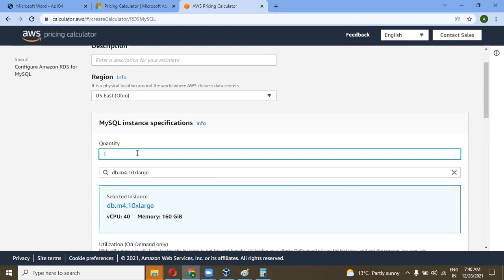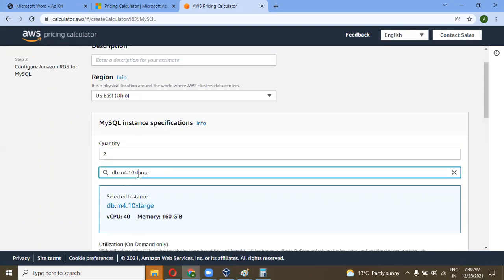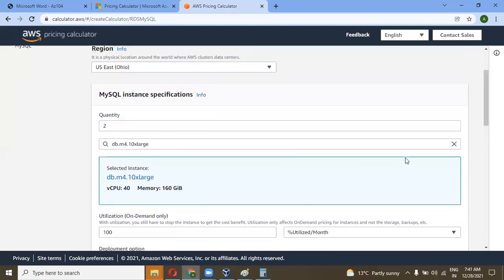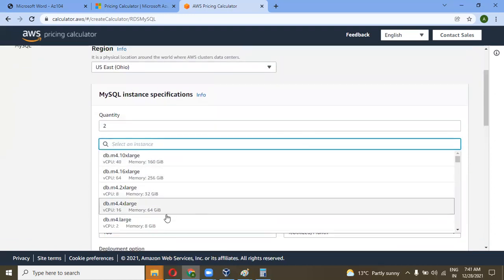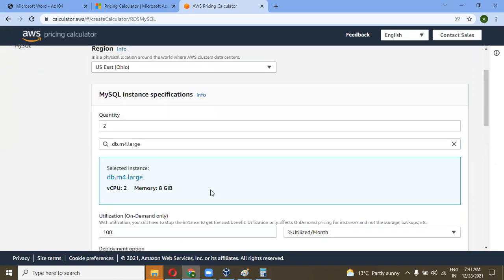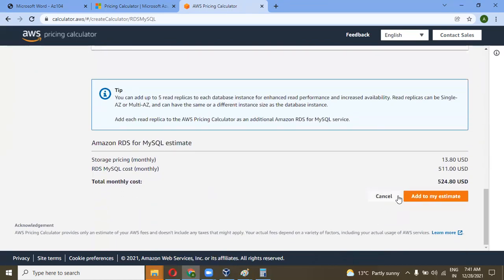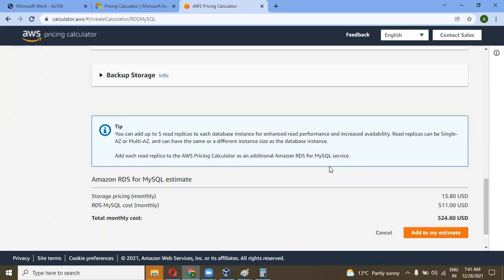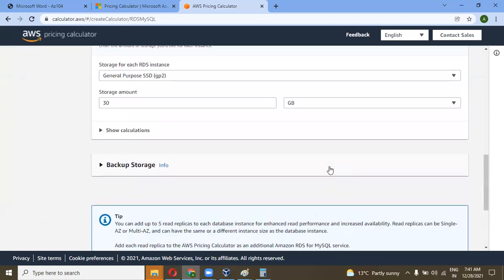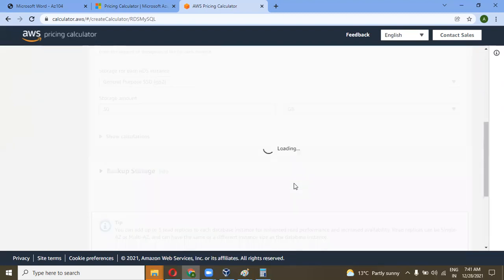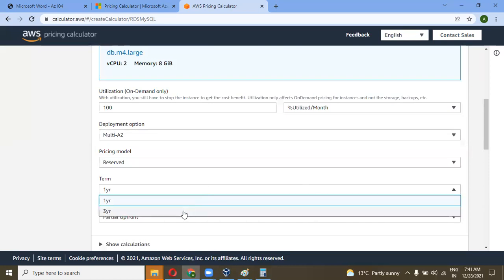Database, how many databases do I need? Assume I need two databases over here, and M for large is fine for my infra. I reserve it for 3 years.